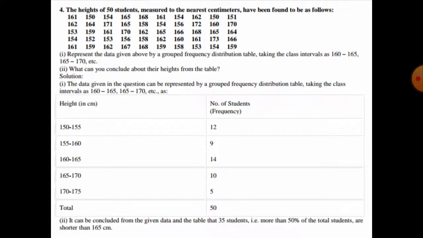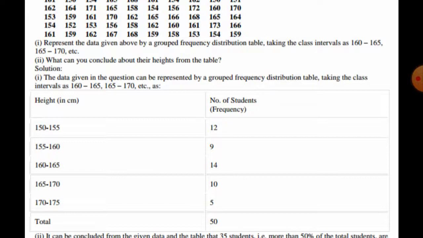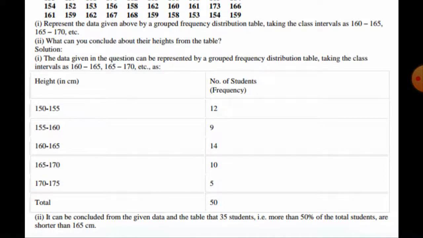In the first case, the data given in the question can be represented as a grouped frequency distribution table. So here, height in centimeters: 150 to 155, total number of students 12; 155 to 160, 9 students; 160 to 165, 14 students; 165 to 170, 10 students; 170 to 175, 5 students. So the total is 50.